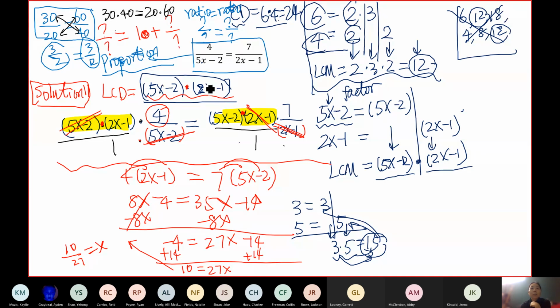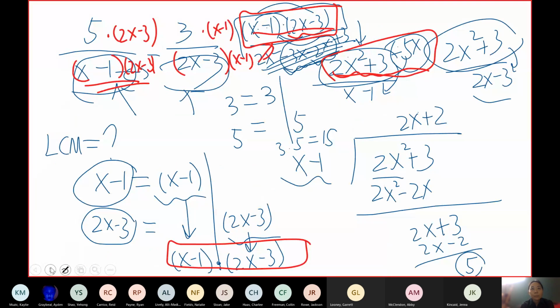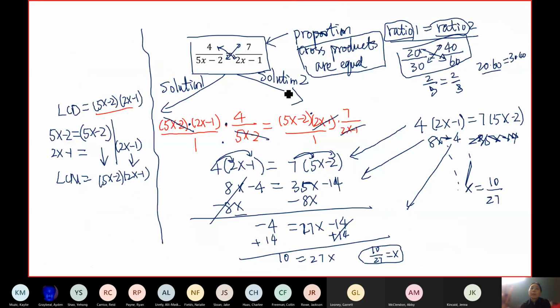Okay, so to do this question, there's a different way. Let me show you the second way. Okay, so I just did solution 1, which is the way finding the LCD. But the other way is proportion. So when you have two ratios equal to each other, cross products are equal. So this is a property we're going to use.